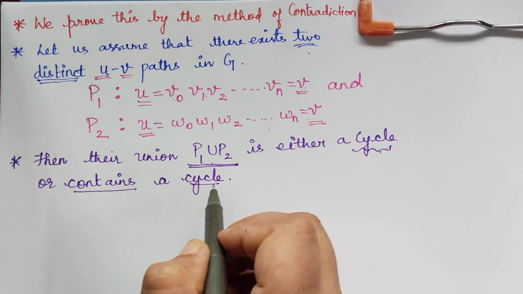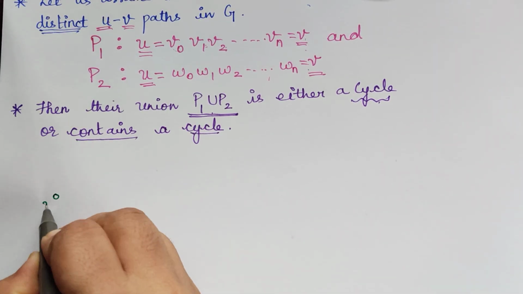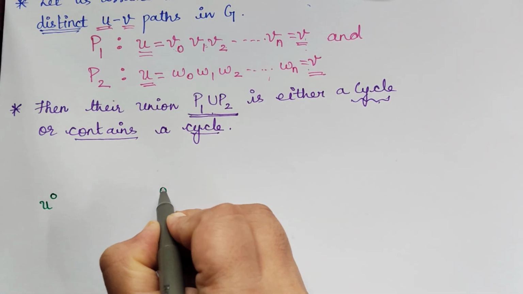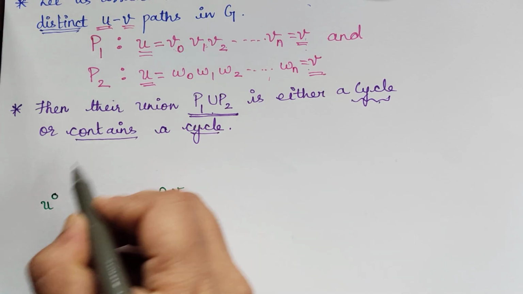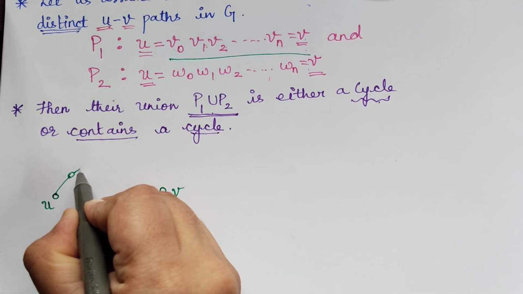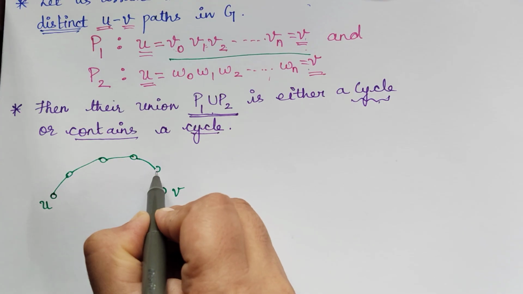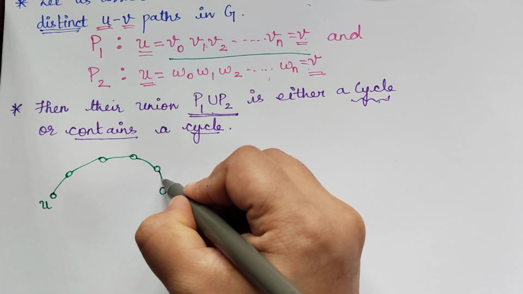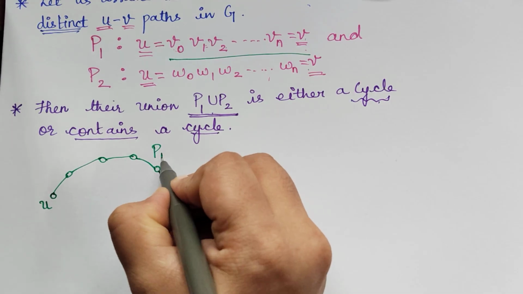Let me show that with the help of an example. We have two points, this is point U and this is point V. Now I am going to take a path: V0, V1, V2, V3, going up to Vn somewhere, and this is V. This is path P1.